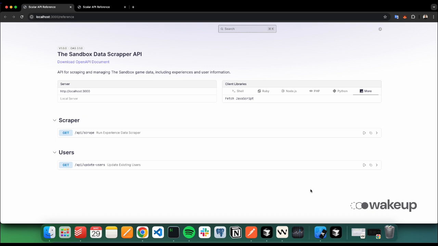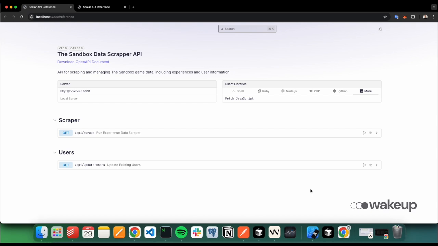First of all, I want to give a big shout out to the user Viberson, who provided us a really good set of public endpoints from the Sandbox that give us the latest data from the experience with all the metadata, with public data about the users, and that helped us a lot because we saved a lot of time.